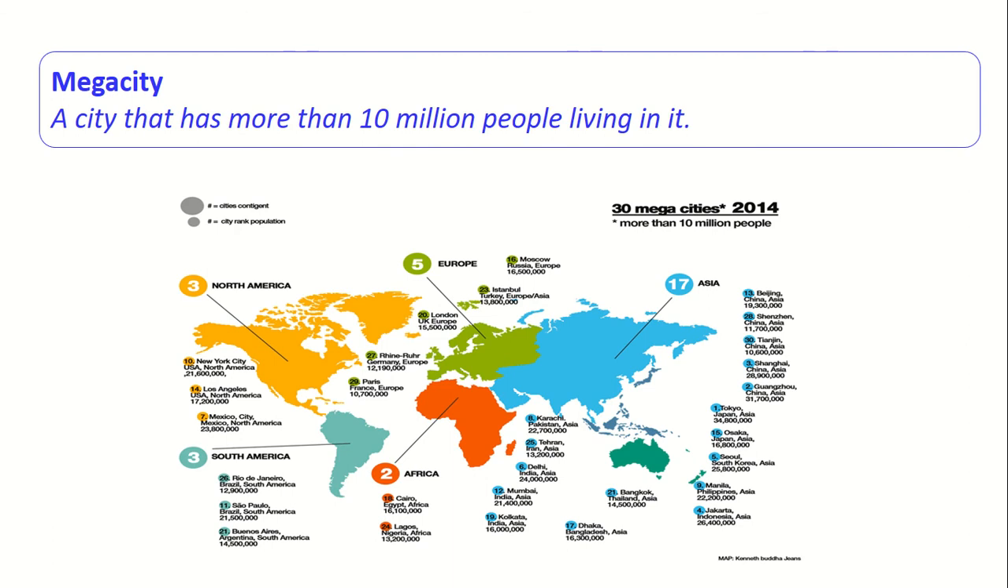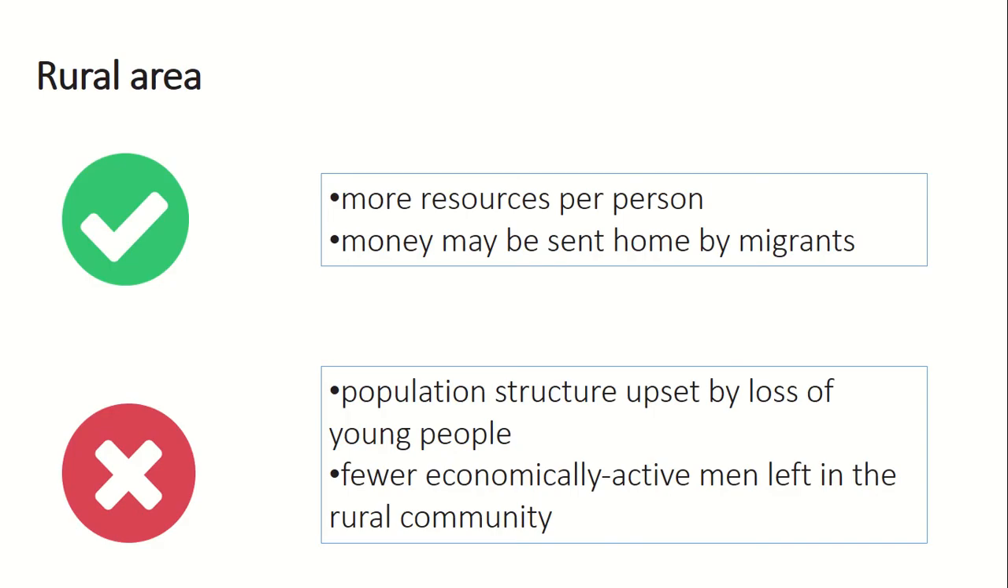Okay, so a megacity has 10 million people or more living in it. And they have really occurred because of this process of urbanization. Because over time, as a country developed, lots and lots of people have migrated from rural to urban regions. And as they've done that, the cities have grown, expanded outwards. Now, we looked at some of the positives and negatives of that.